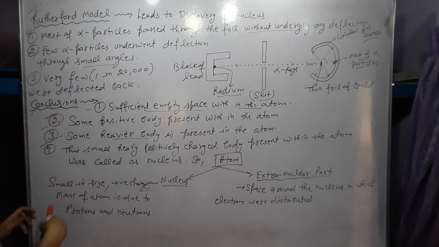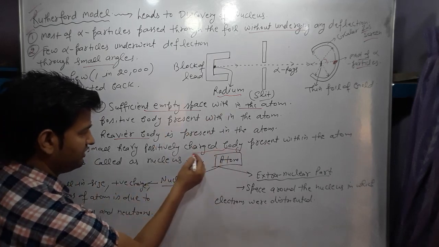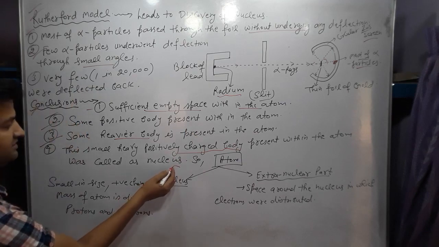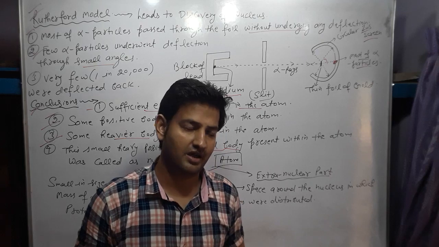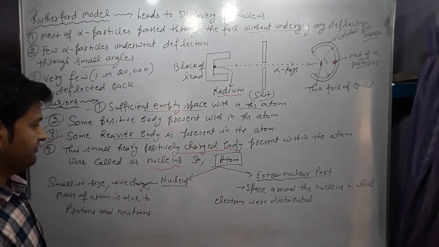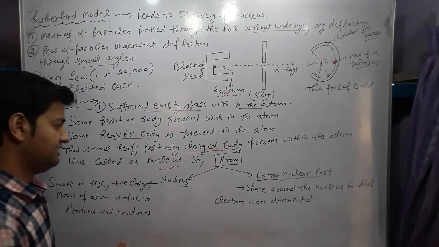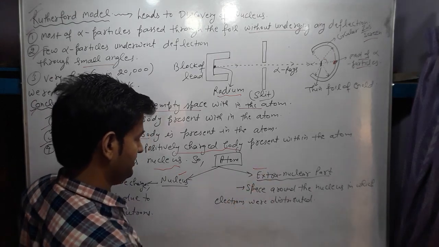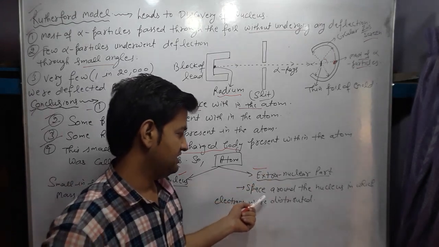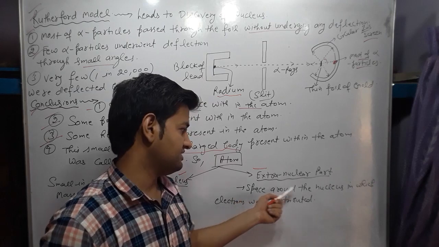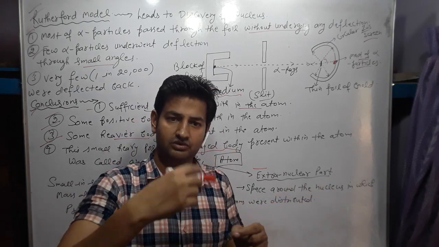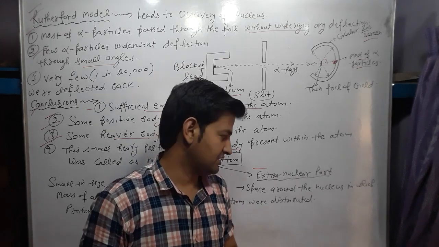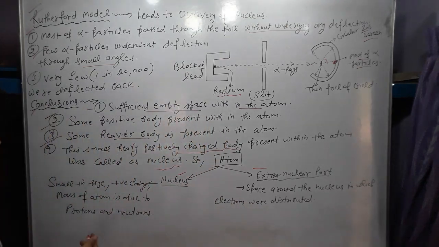Fourth, this small, heavy, positively charged body present within the atom is called the nucleus, which is present in the center of the atom. So the atom consists of two parts, the nuclear part and the extranuclear part. In the extranuclear part, electrons are distributed in different circular orbits around the nucleus. The nucleus is small in size and positively charged.